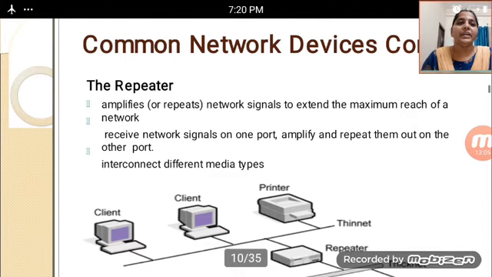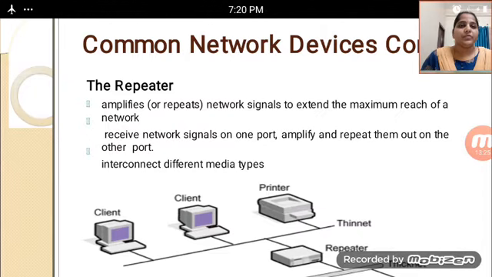After that, the common network devices. The first one is the repeater, which repeats network signals to extend the maximum reach of a network.